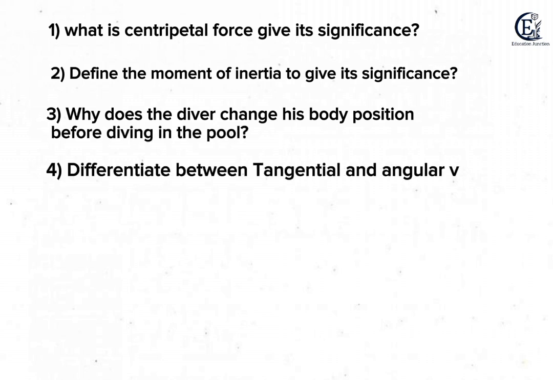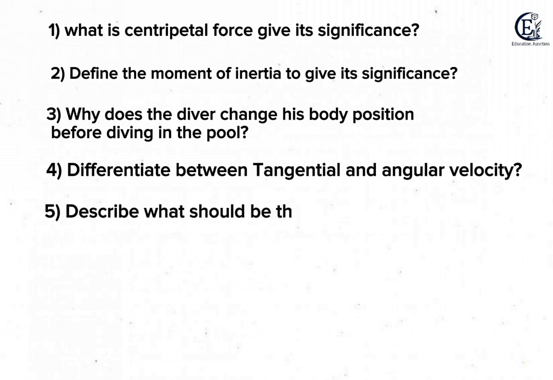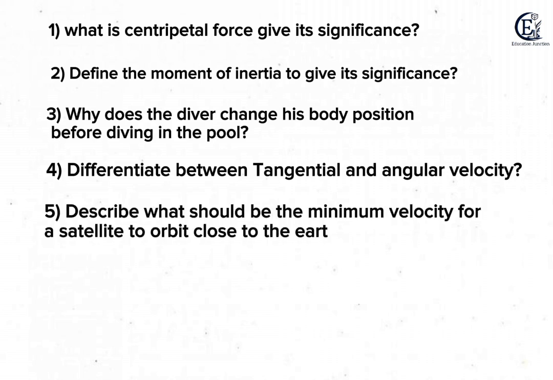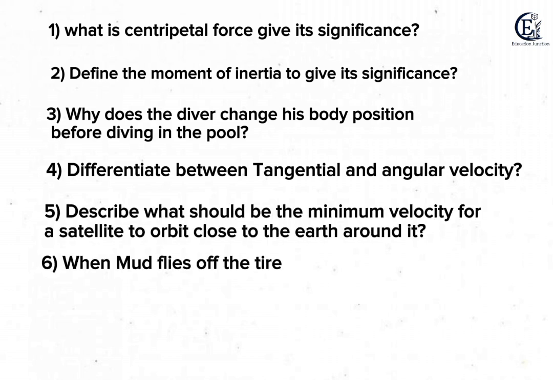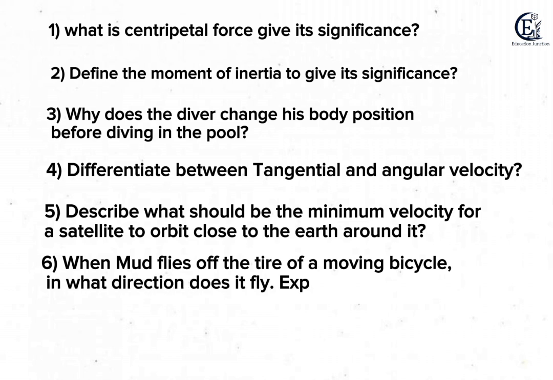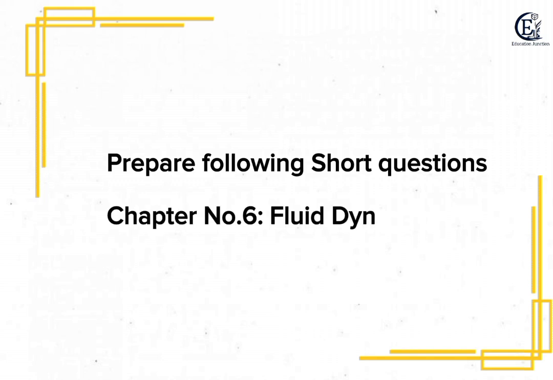Question number 4 is a boy uses a catapult to throw a stone which accidentally smashes a greenhouse window. What energy changes are involved? Question number 5 is show that 1 kilowatt hour is equal to 3.6 into 10 to the power 6 joule.